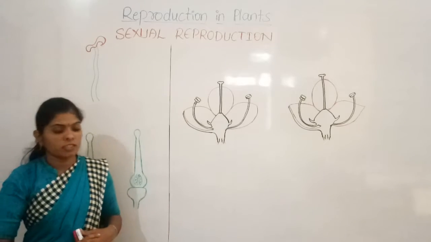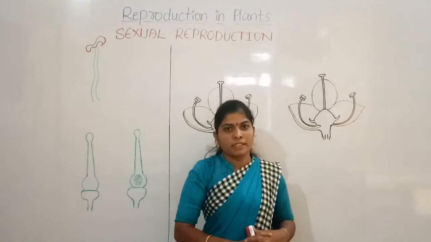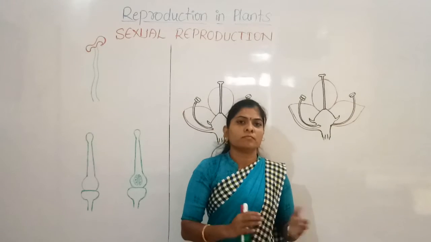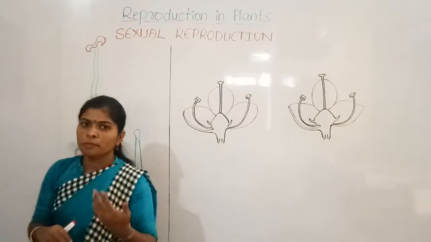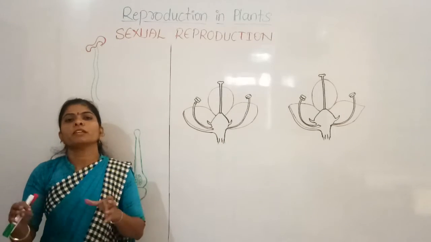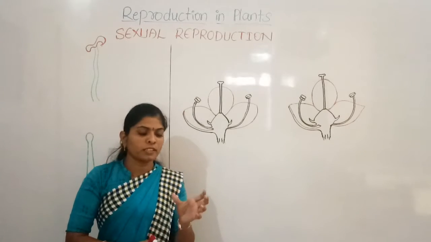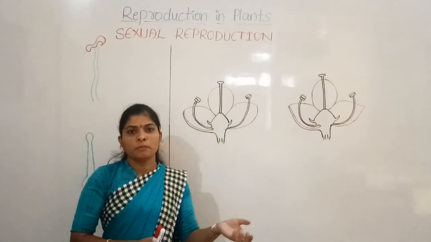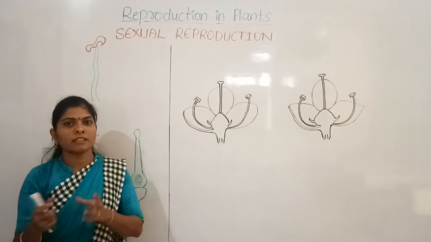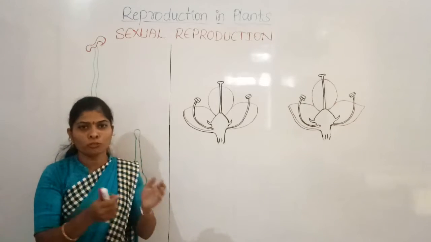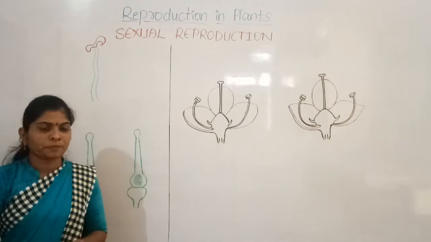Reproduction is the process in which the parent, whether it is an animal or any plant, gives birth to young ones of their own kind, meaning the kind that belongs to them. So that we call reproduction.